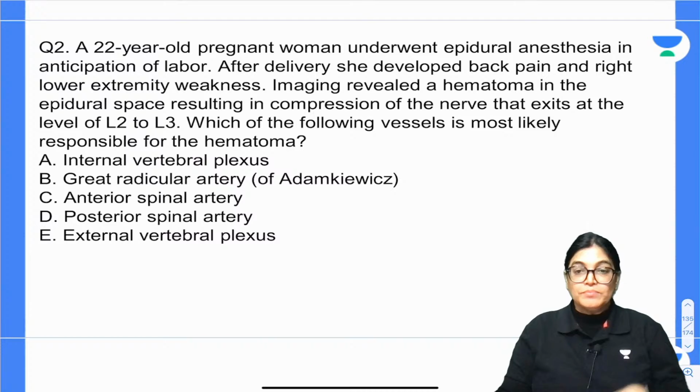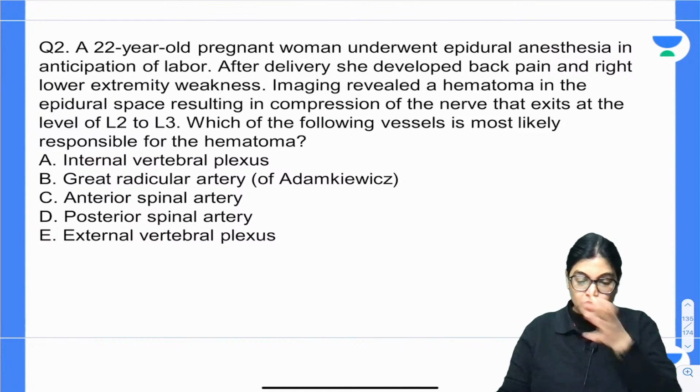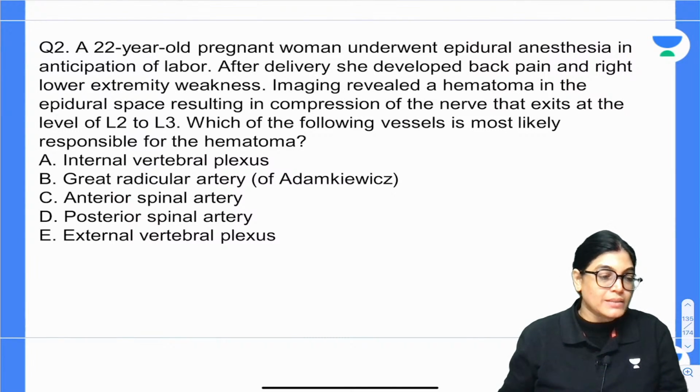So your time starts now. You will get 15 to 30 seconds. You can take 30 seconds to mark the correct answer. Your time begins now. Question number 2. All the best everyone, all the best.